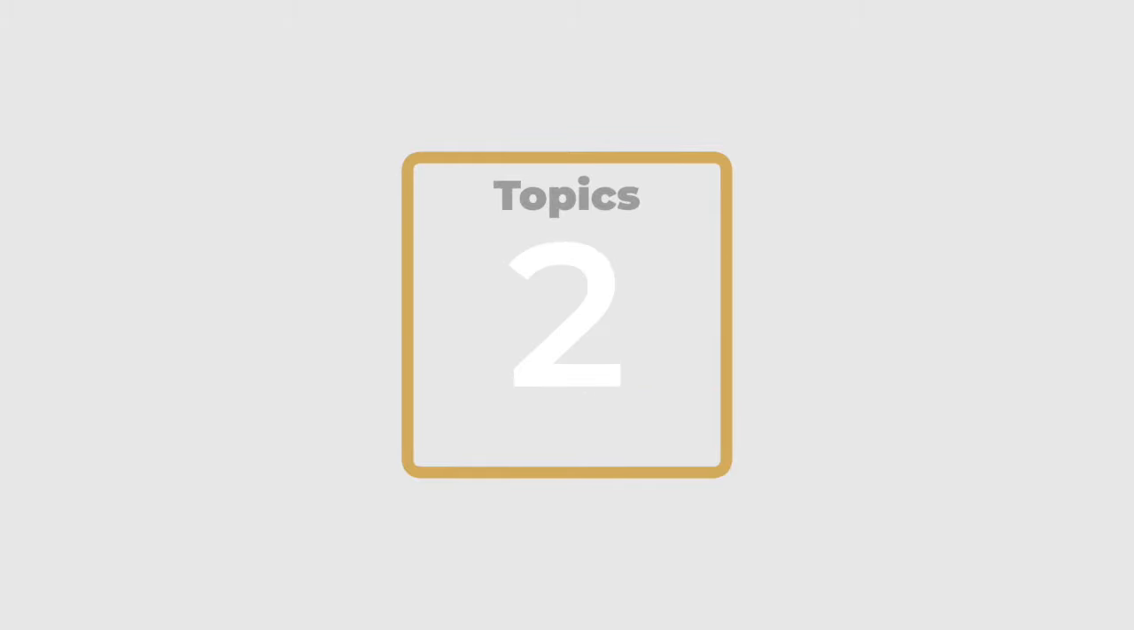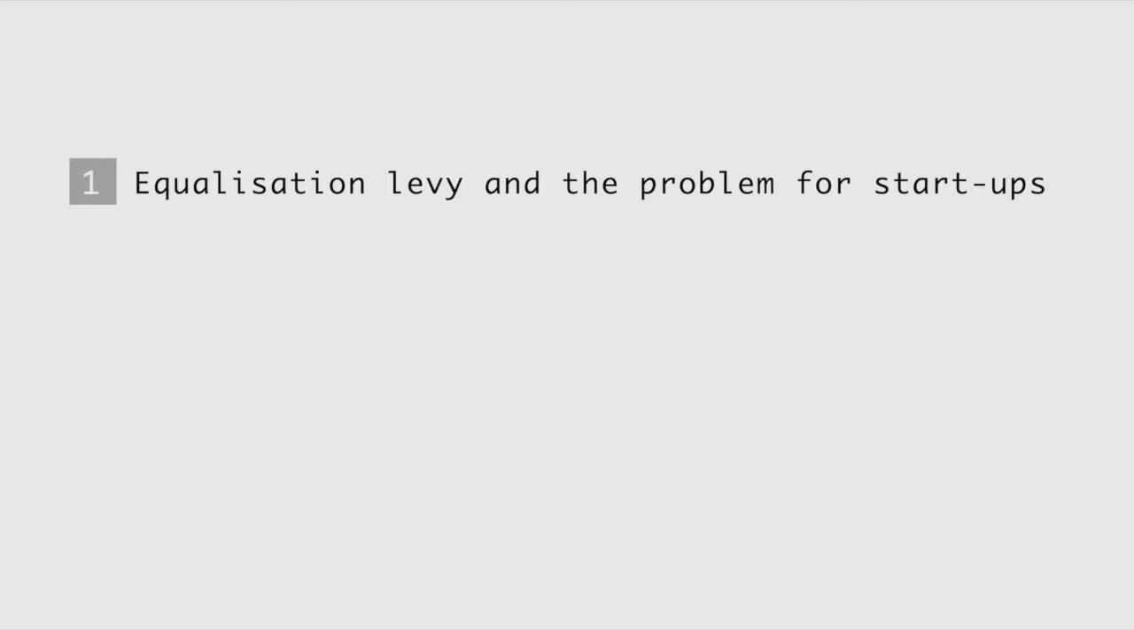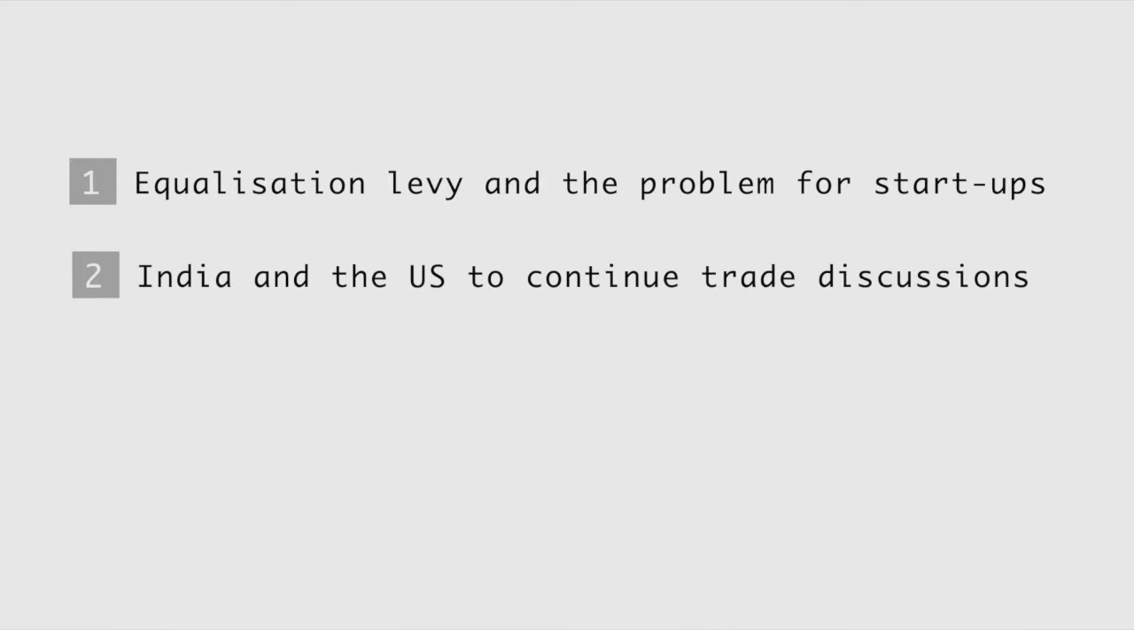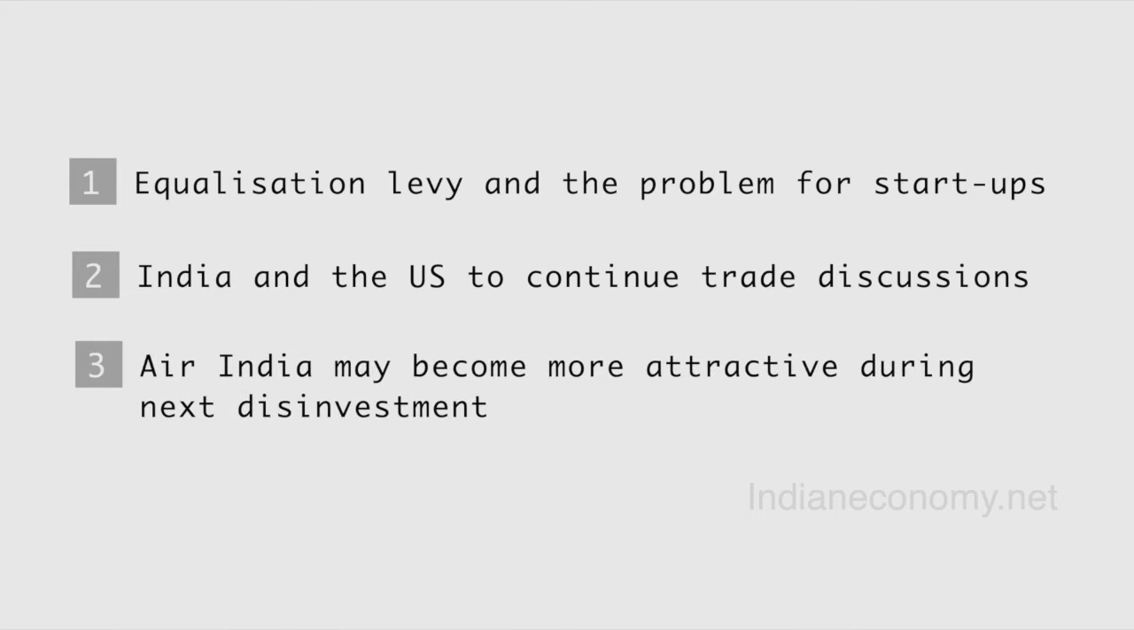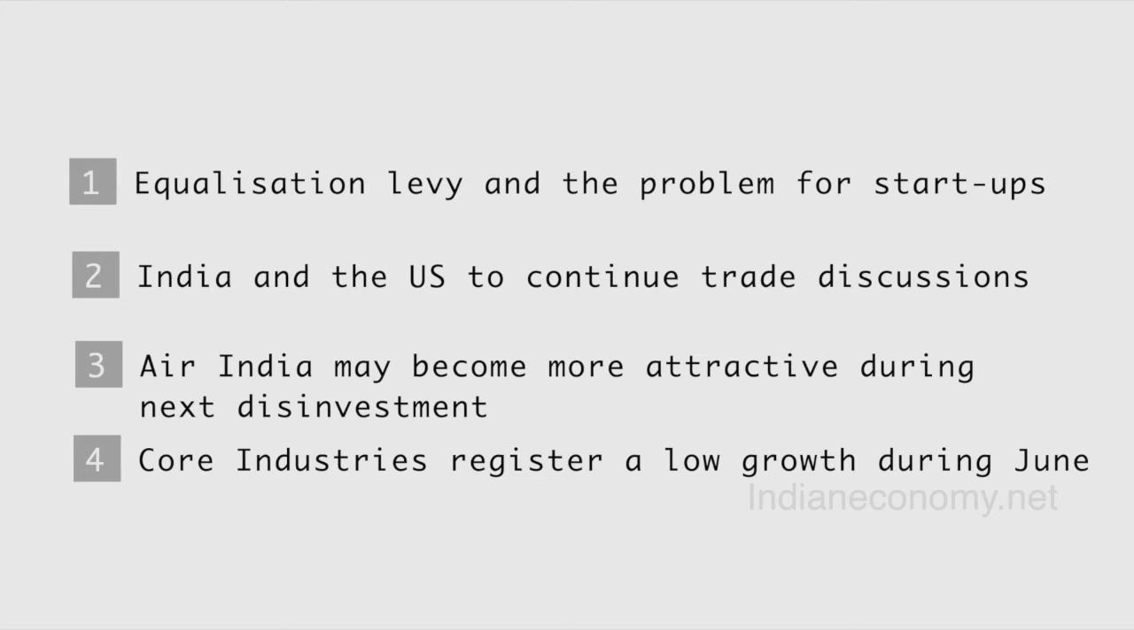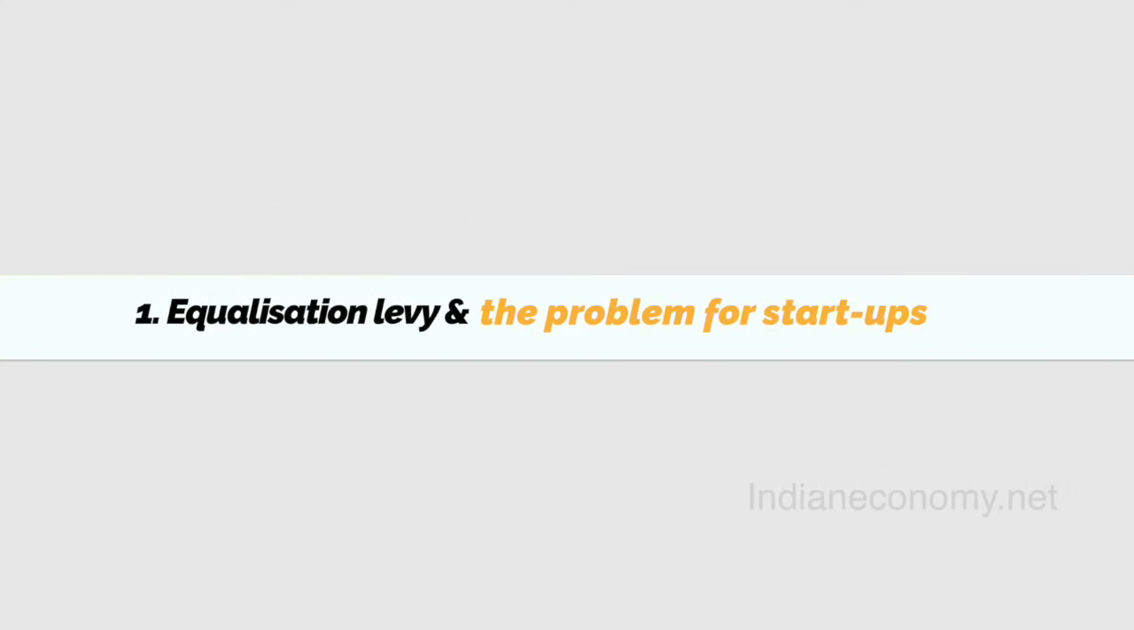And in this class we are going through 4 topics. The first one is equalization levy and the problems for the startups. The second one is India-US trade discussions, and both countries agreed to continue those trade discussions. The third one is Air India disinvestment, and the fourth one is the report that core industries have registered a very low growth during June this month. So these are the 4 important topics that we have identified on this day from various newspapers including the Hindu.